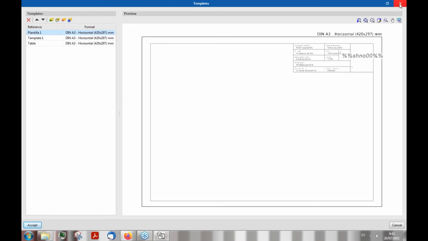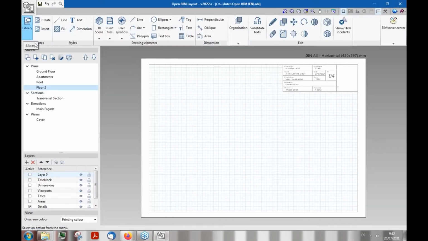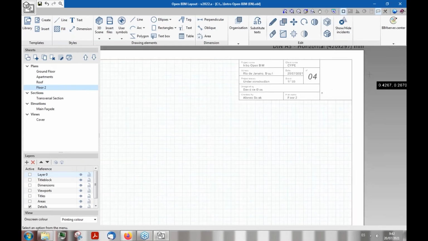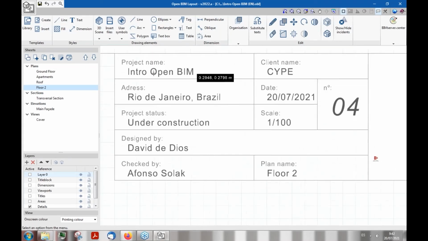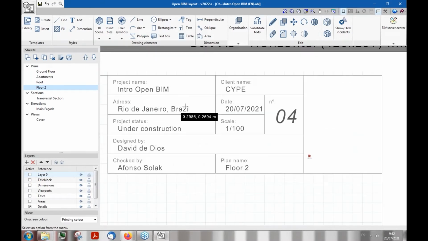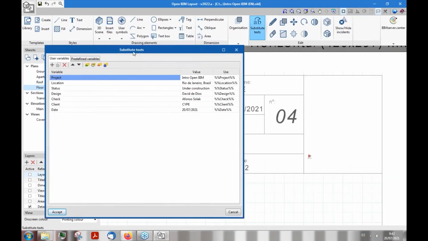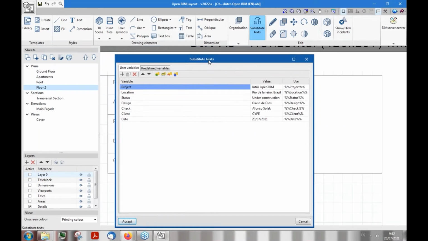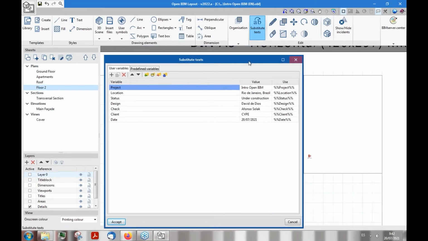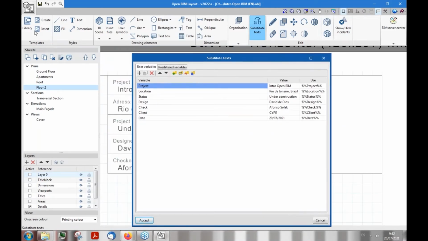And in this case, what I've done is that once I've started my new sheet, I preloaded one of the templates, and you will see here that this template has already some information preloaded, and that is because in the different texts we have a tool called substitute texts, and this allows us to set some reusable text all along our project that can be inherited from what we have set here in the template.